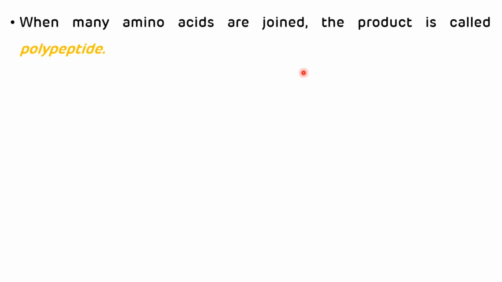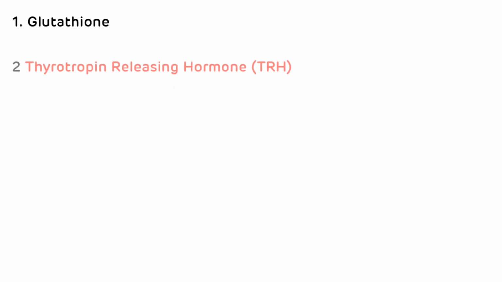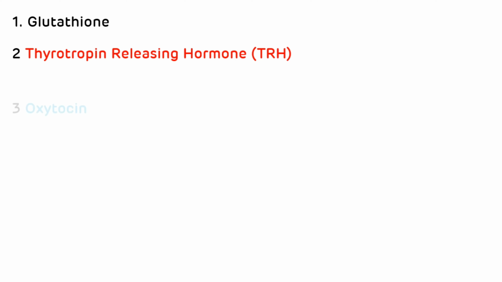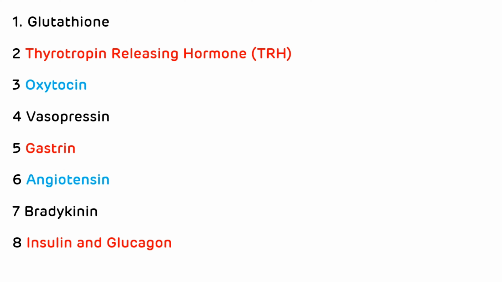When many amino acids are joined, the product is called a polypeptide. There are many naturally occurring small polypeptides, some of which have important biological activities and are called biologically important peptides. And the examples of biologically important peptides are glutathione, thyrotropin releasing hormone, oxytocin, vasopressin, gastrin, angiotensin, bradykinin, insulin, and glucagon. Now we will see in detail.